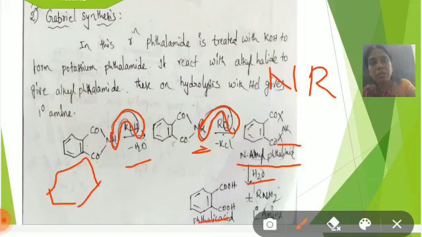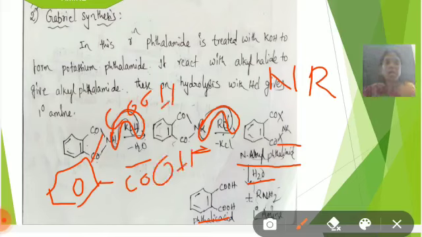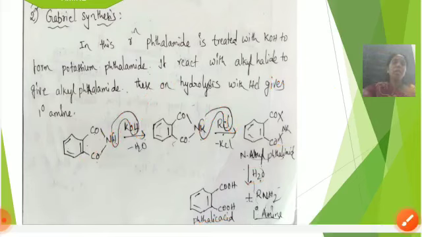N-alkyl phthalimide is converted to acid, phthalic acid, plus amine.